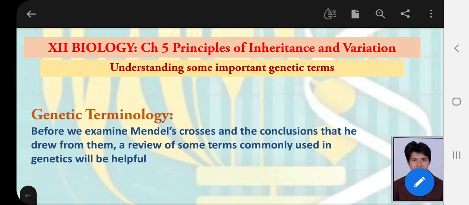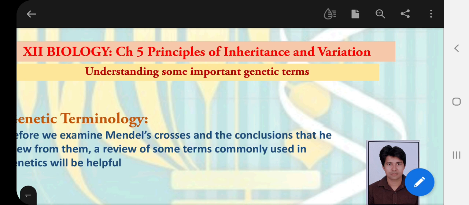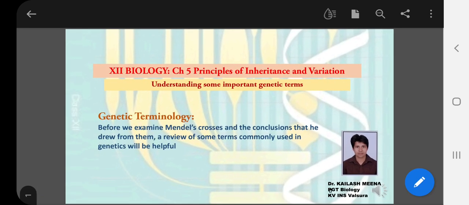Welcome to all in my class 12th biology chapter 5, principles of inheritance and variation video, and today's topic is understanding some important genetic terms. What are genetic terms? In this chapter we are supposed to learn about Mendel's genetic experiments. For those experiments Mendel, or we scientists, use some terms which we need to understand before understanding those experiments. These terms are called genetic terminology. So let's move to the next slide and learn those terms.